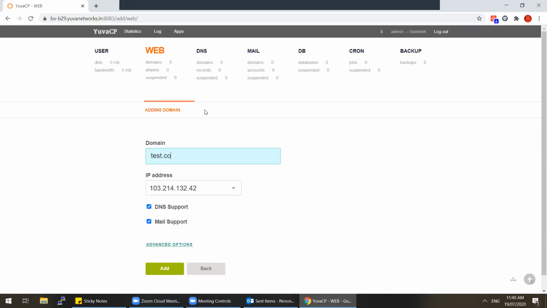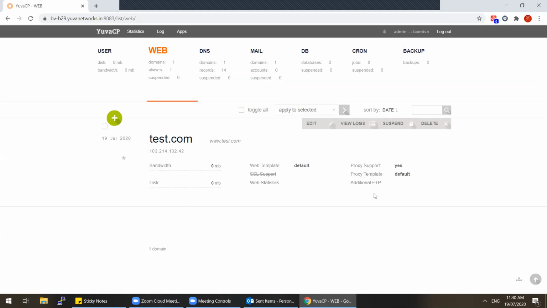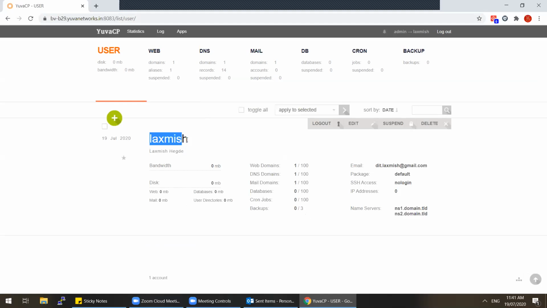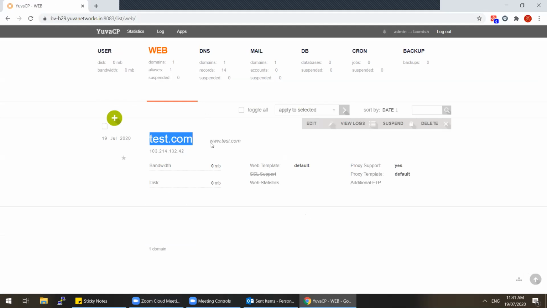Let's say I'm just putting test.com and creating it. So test.com will get added. We see test.com is added. The space will be created, everything will be created. And for FTP access, you can use the same username, password, and the domain name bvp19.unexpress.in. Put this user's username and the password we created, and you will get FTP access for this domain, where you can upload the files.